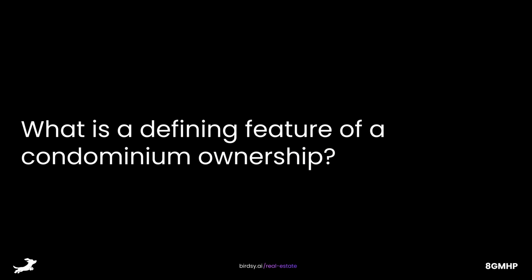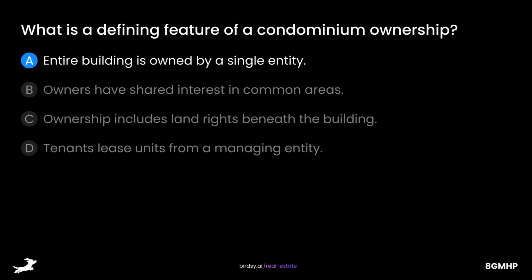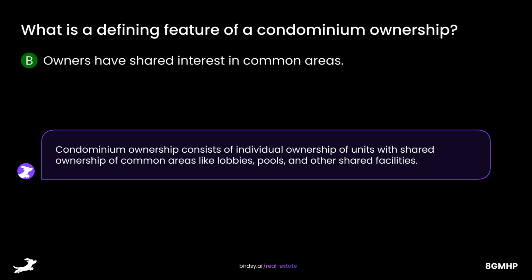What is a defining feature of a condominium ownership? Is it A, entire building is owned by a single entity? B, owners have shared interest in common areas? C, ownership includes land rights beneath the building? Or D, tenants lease units from a managing entity? The answer is B, owners have shared interest in common areas. Condominium ownership consists of individual ownership of units with shared ownership of common areas like lobbies, pools, and other shared